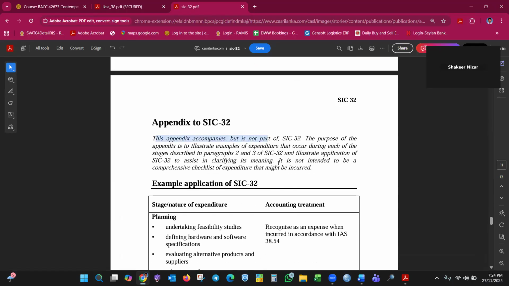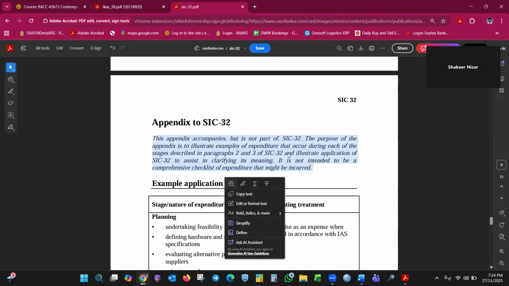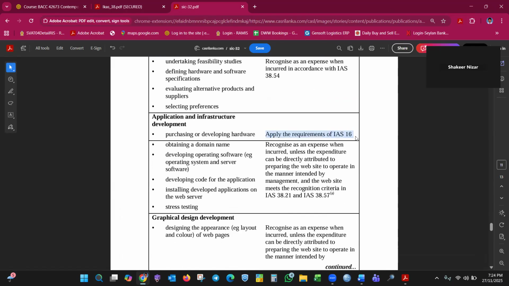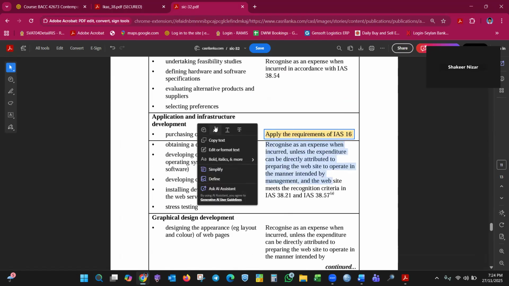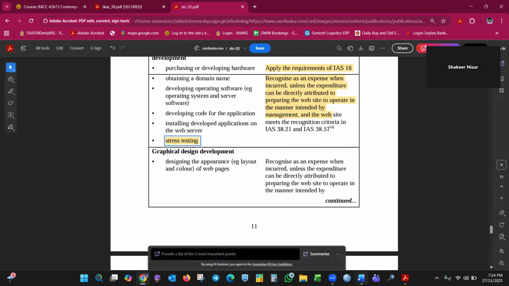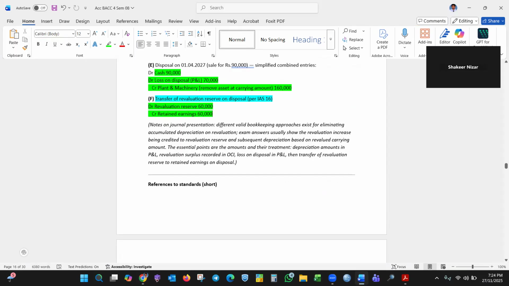Example, planning: accounting recognized as expense. Feasibility study, defining hardware and software specifications, purchasing, and you can capitalize, LKAS 16, LKAS 38 intangible asset. Obtaining a domain name is recognized as expense when incurred. Developing operating software, stress testing. Test run, it is expense. You can't capitalize actually, it is a test run cost, it is expense.